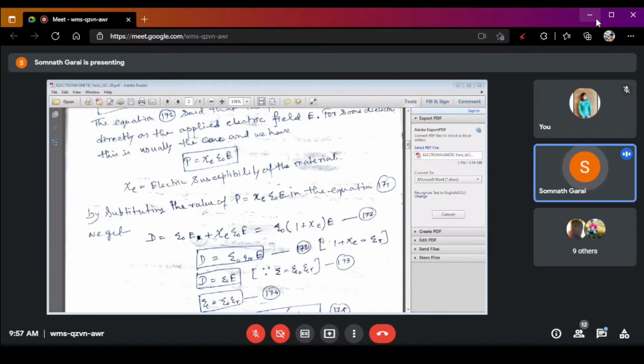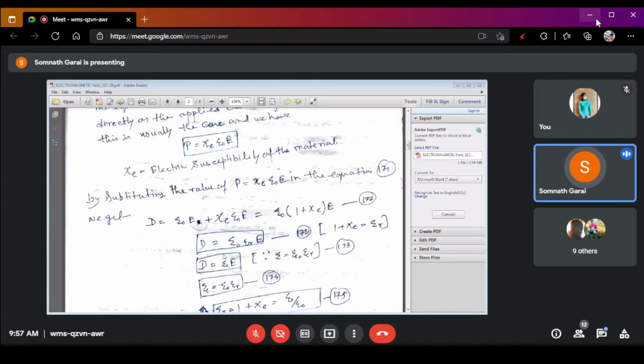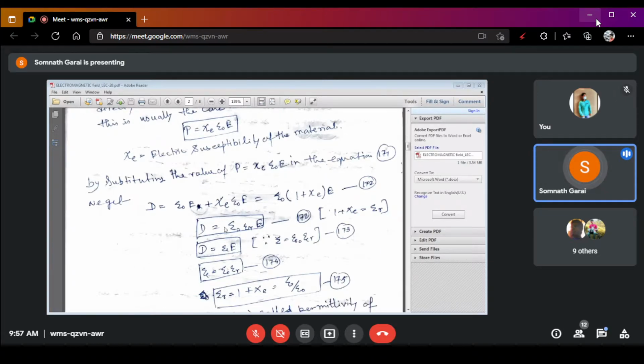So the equation is modified to D is equal to epsilon naught into epsilon R into E, because 1 plus Xc is another constant, that is equal to epsilon R, which is denoted as the relative permittivity. Now the multiplication of the permittivity of free space and the relative permittivity is denoted as the permittivity of the medium.